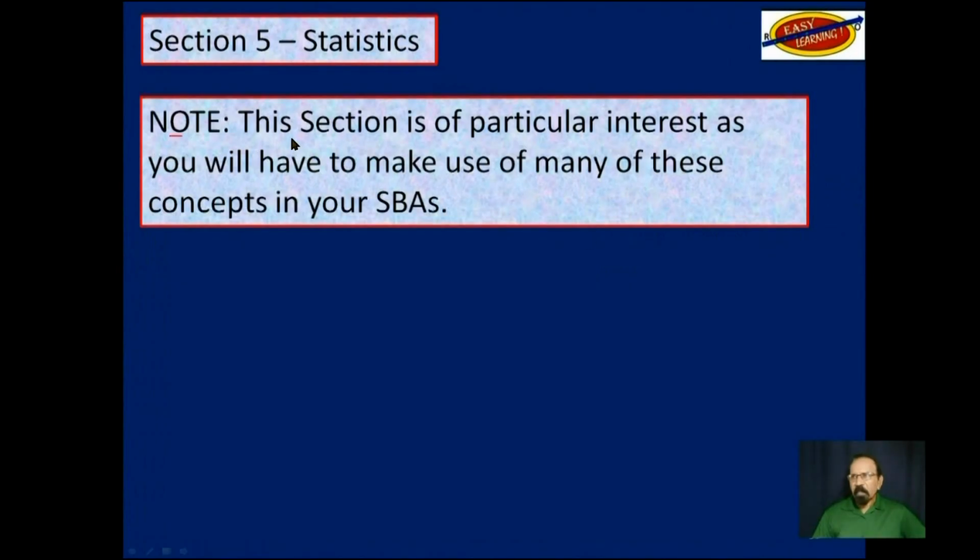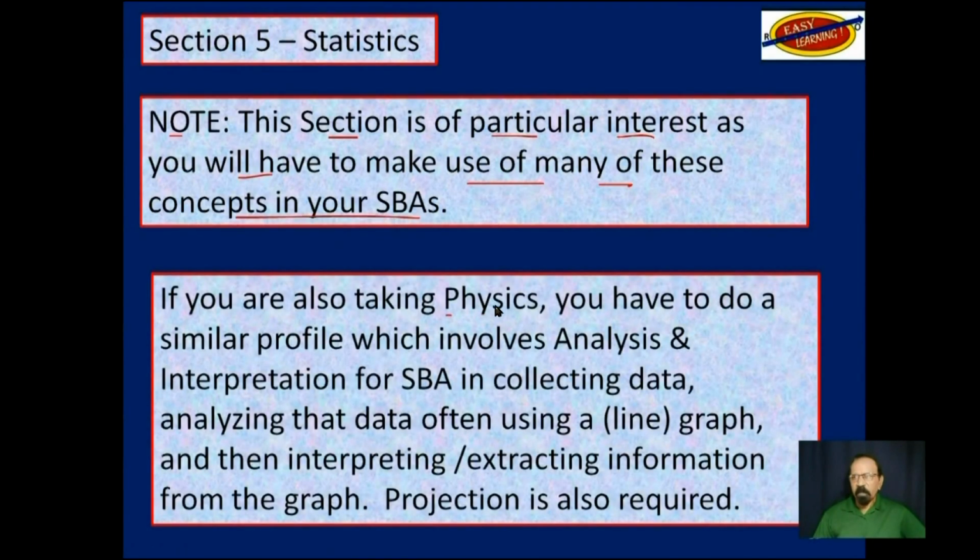Note that this section is of particular interest and importance, as you will have to make use of many of these concepts in your SBAs, whether that SBA is physics, chemistry, biology, POB, social studies, history, whatever. You would have to perform analysis and interpretation for one of the SBAs.